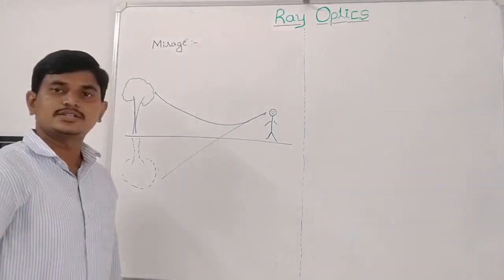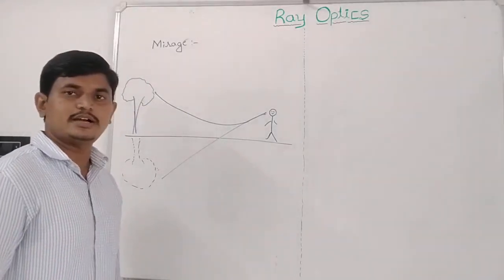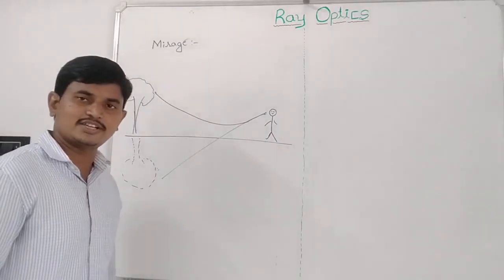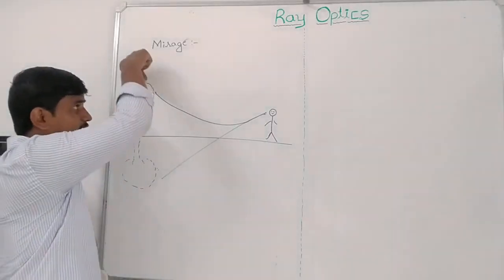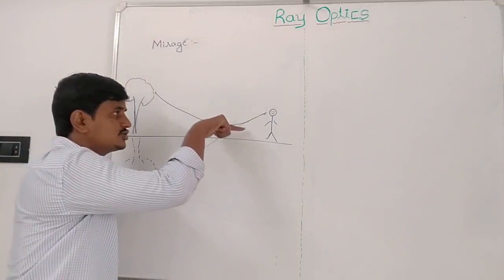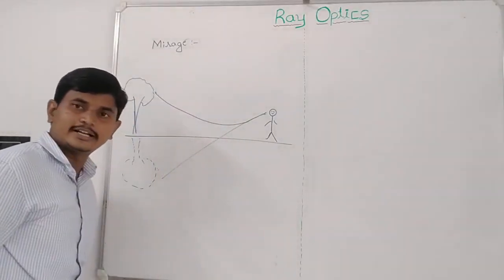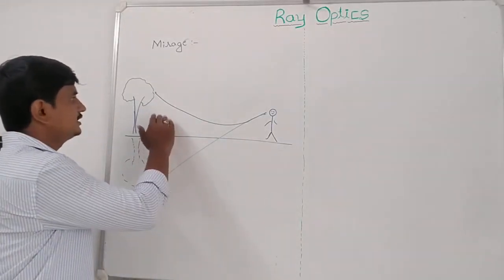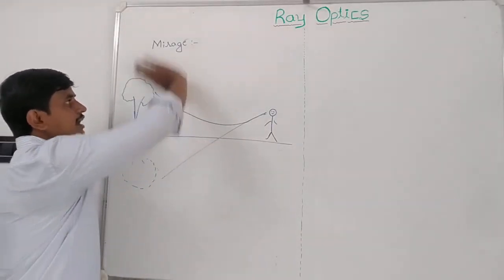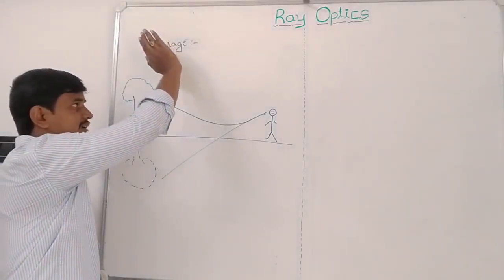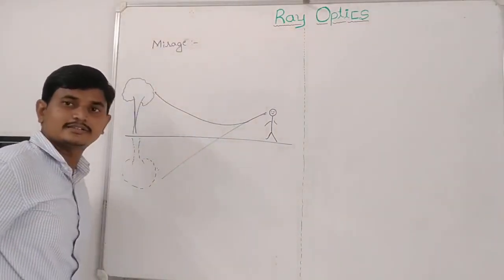As per the conditions of total internal reflection, the ray should travel from a higher refractive index to a lower refractive index, or from a denser medium to a rarer medium. The same concept here: the ray of light from the object is traveling from denser air to rarer medium.